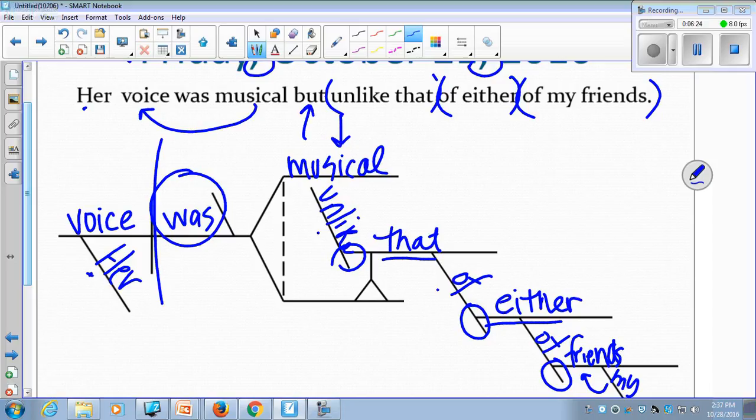The only thing we have left out is the word but. It is our coordinating conjunction. It is bringing things together. In this case, all the adjectives that describe our subject.